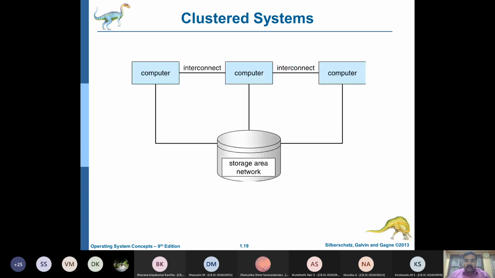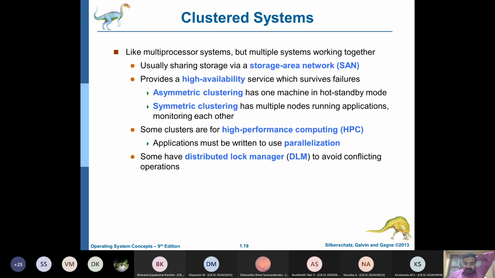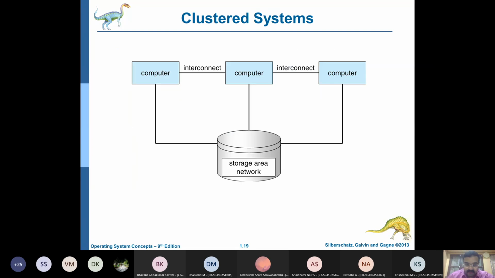Now, there are also two types of clustering. Asymmetric clustering means one machine is in standby mode. That means only one is working while the other is idle. But when the first system fails, the other one takes over. But that is very unpopular, asymmetric clustering. Mostly it is symmetric clustering, where all of them are working together. See, all these computers are working together. They divide the activities among them. They have some sort of protocol by which they talk to each other, they coordinate, they collaborate, and so on.